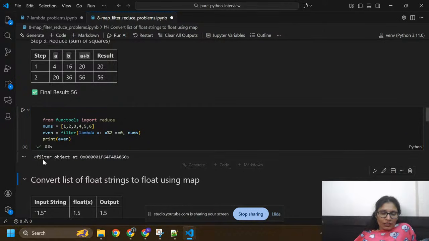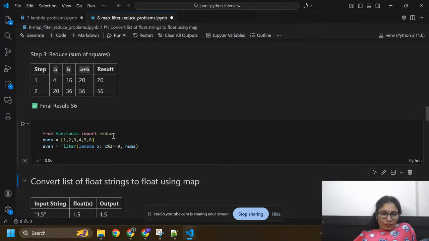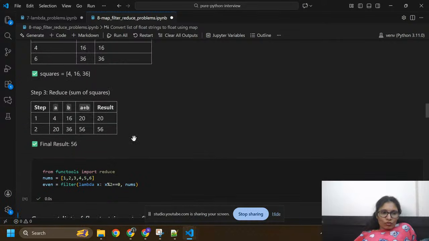This is the object. Okay, wait a minute. I am going to take filter lambda x modulo 2 equals 0. Okay, so wait a minute.